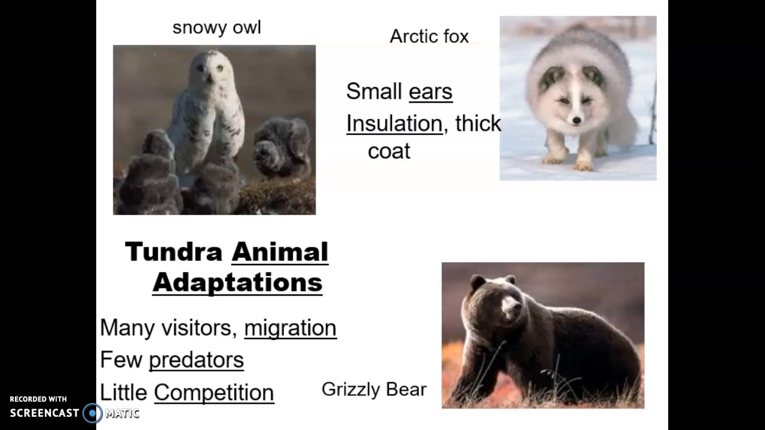Tundra animal adaptations include having small ears, insulation, a thick coat, migration, few predators, and little competition.